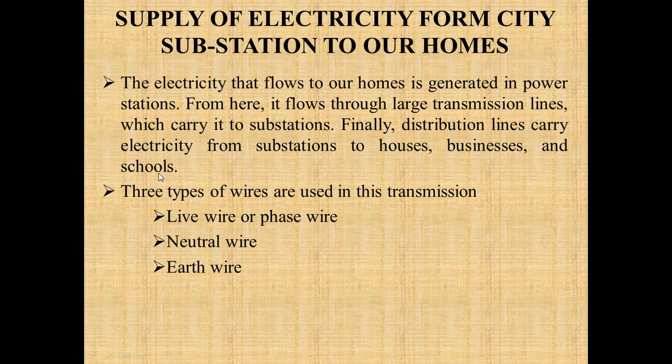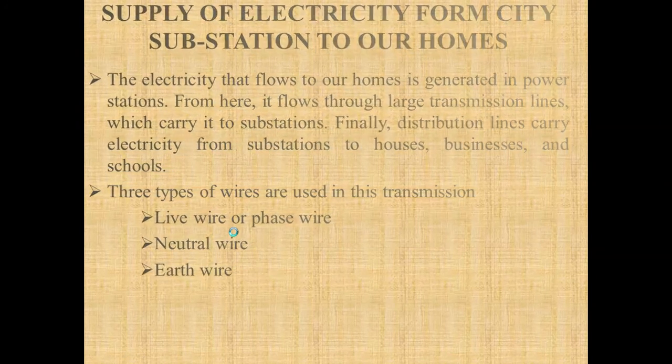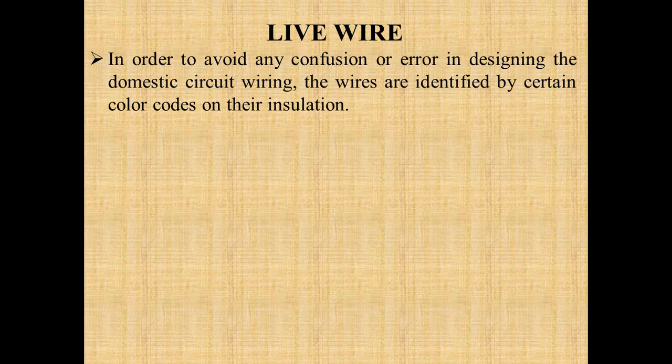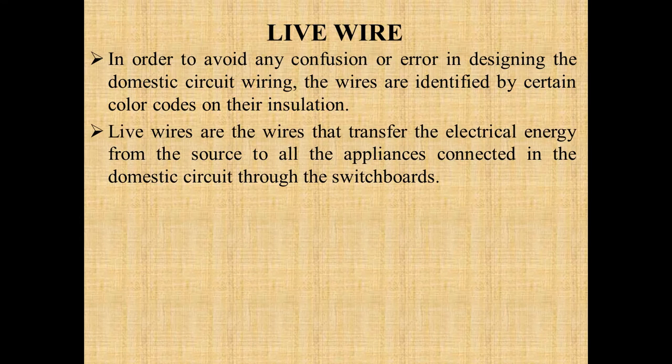These cables contain three types of wire: live wire or phase wire, neutral wire, and earth wire. In order to avoid any confusion or error in designing the domestic circuit wiring, the wires are identified by certain color codes. Now first is the live wire. Live wires transfer the electrical energy from the source to all the appliances connected in the domestic circuit through the switchboard.